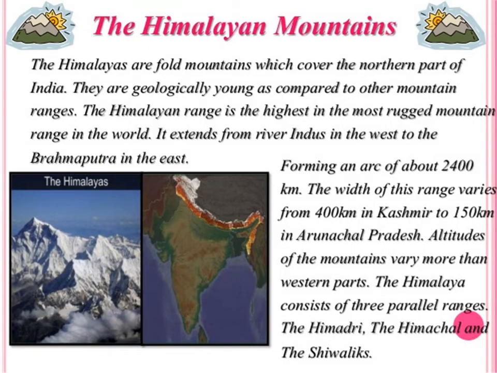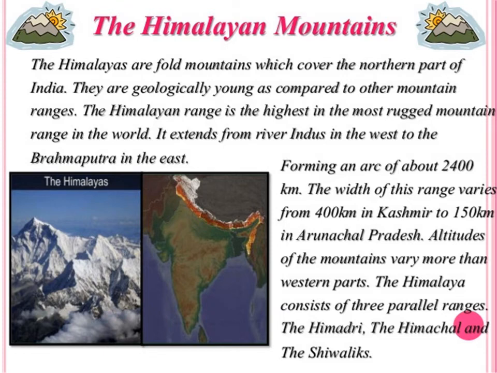Now, we will describe the first physical division of India. Earlier on the map we represented the physical features or divisions of India. Earlier we discussed there are 6 major physical divisions. Now we will describe the first physical division, that is the Himalayan mountains.